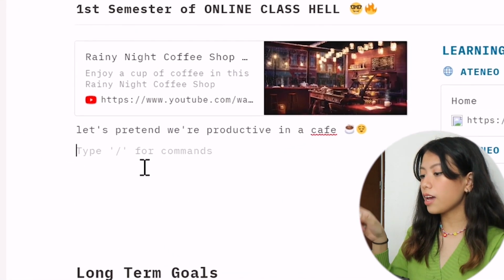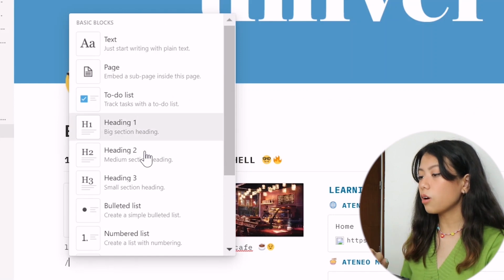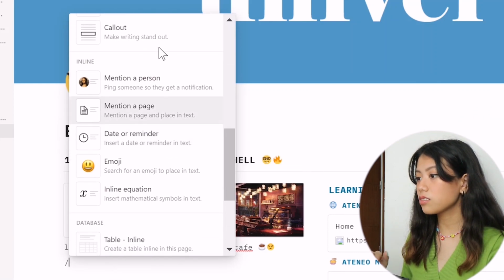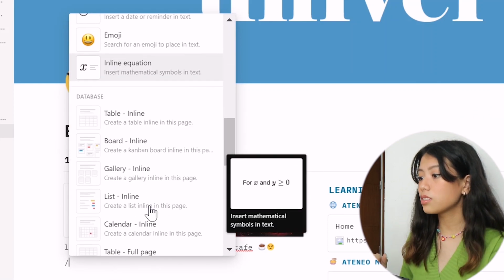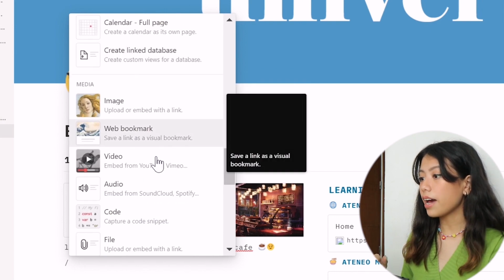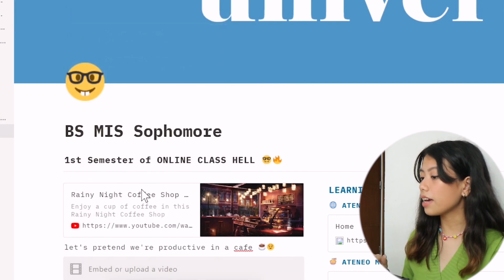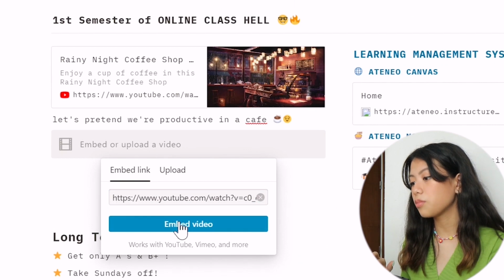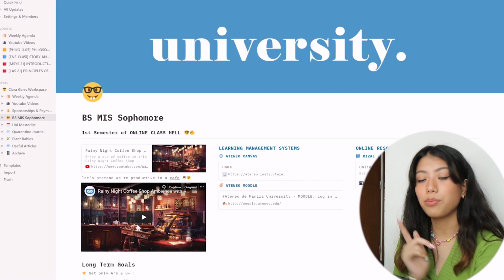So as it says here, type / for commands. And you can see all these different commands, basic blocks, inline text, quotes, databases, and you can also add links. So what I did to add that link, I paste the link here and press embed video. The video will pop up here.